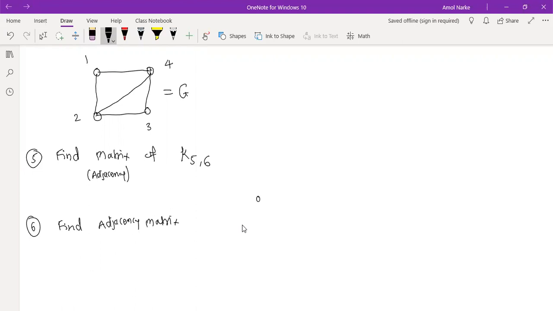So I have one graph. Find the adjacency matrix of G. So these are the two examples you have.